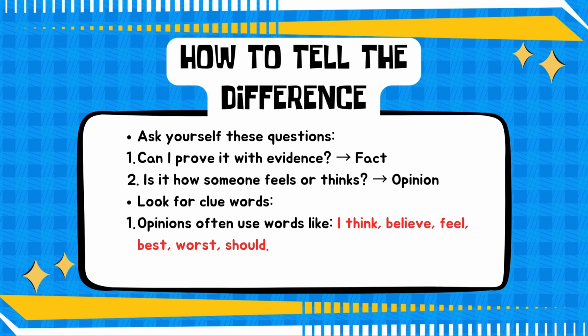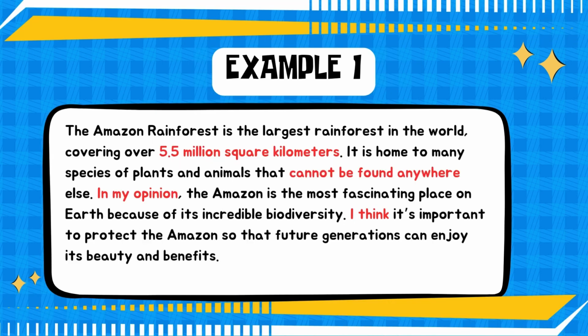Now, it's easy, right? You can follow the steps: the first one, can I prove it with evidence, and then, is it how someone feels or thinks. Just that. Easy. Okay, now I'll provide you examples of common practice that we already learned in the previous slides. Let's take a look at this paragraph together. I will read it to you first, or maybe we can read it together and you can repeat after me to see the correct pronunciation.